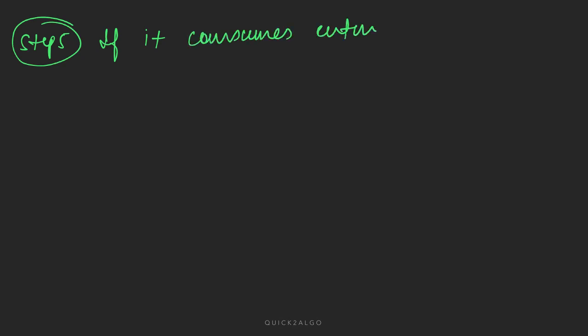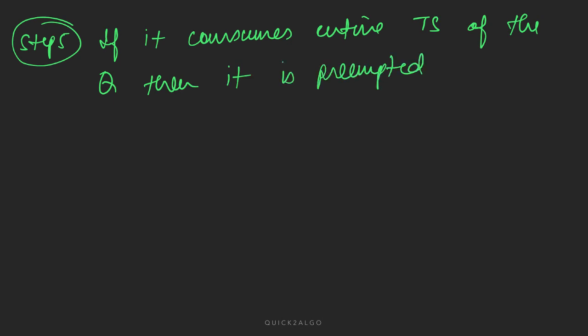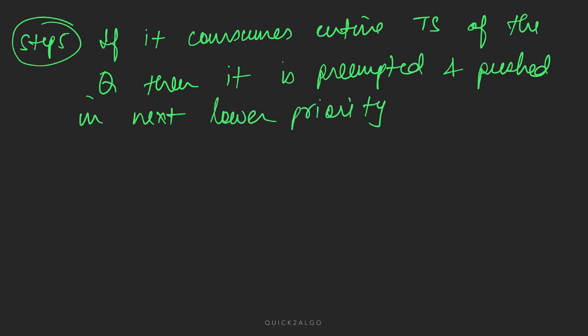And what is the next step? Step 5, if it consumes the entire time slice of the queue, then it is preempted and pushed into the next lower priority queue. So this is the algorithm, one form of the algorithm that implements this multi-level feedback queue.